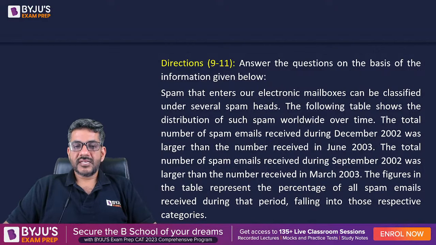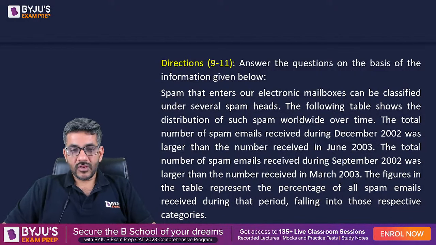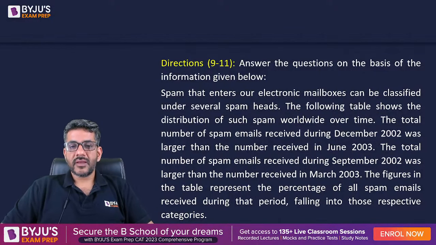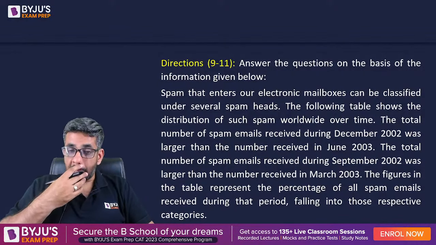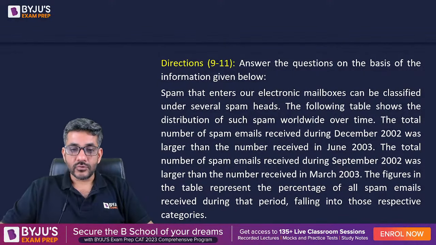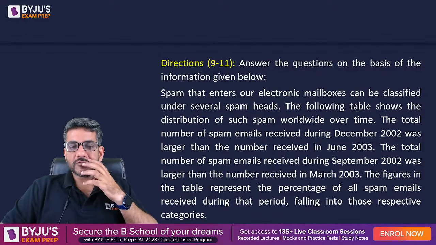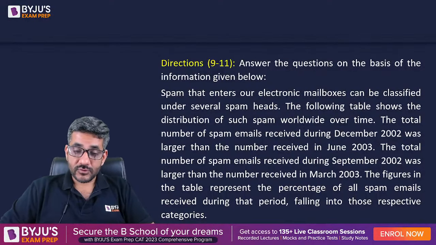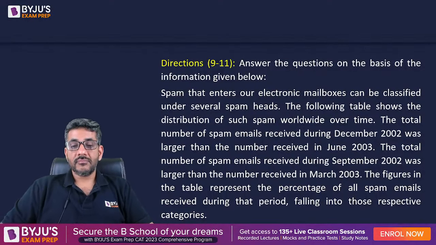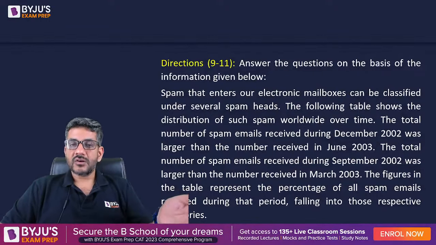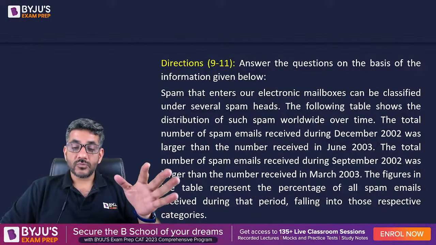It says spam that enters our electronic mailboxes can be classified under several spam heads. The following table shows the distribution of such spam worldwide over time. The total number of spam emails received during December 2002 was larger than the number received in June 2003. The total number of spam emails received during September 2002 was larger than the number received in March. So December was more than June, September was more than March.